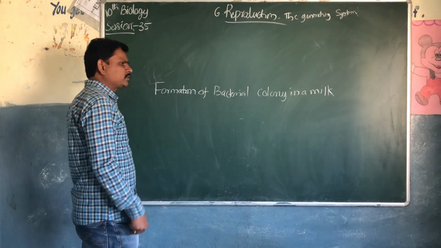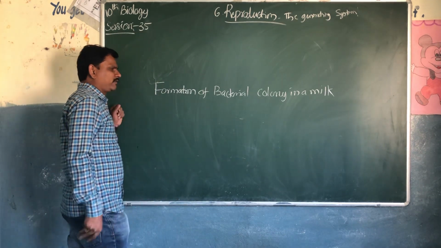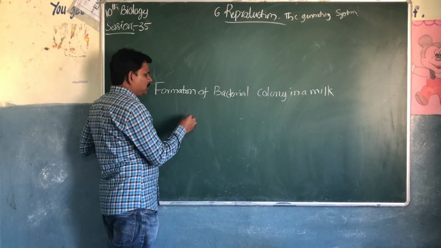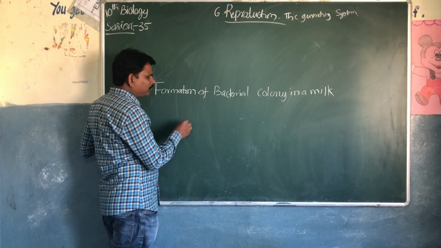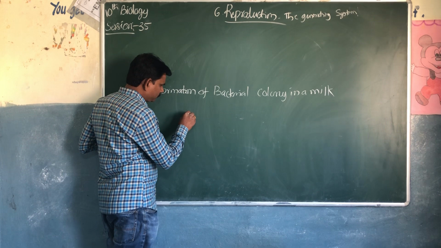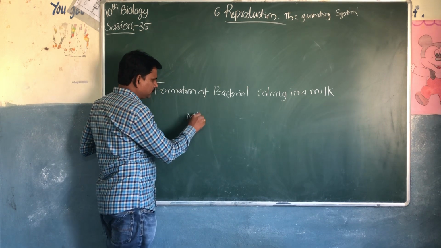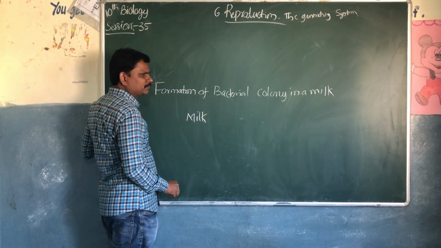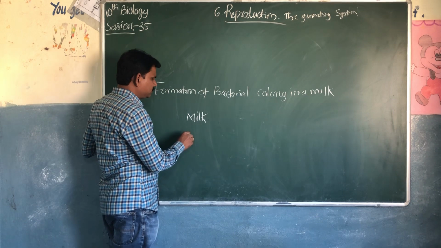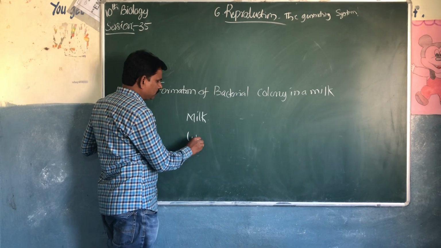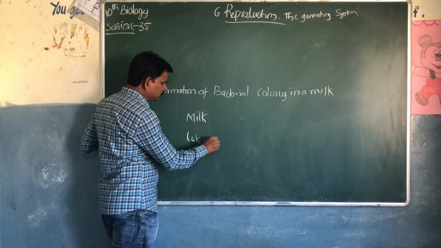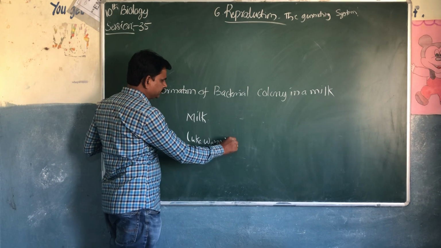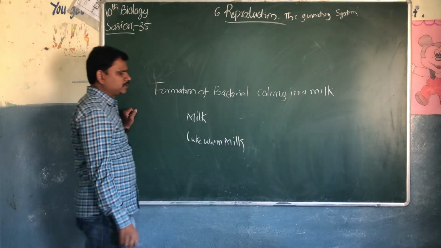So now you are going to take two different types of milk. One is not boiled milk, another one is lukewarm milk, a boiled milk.